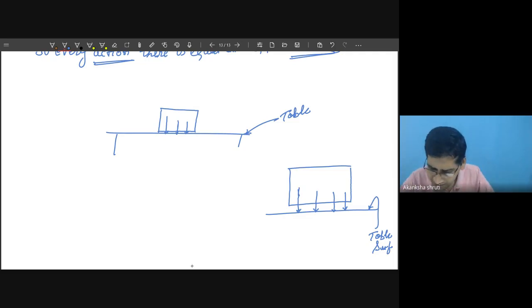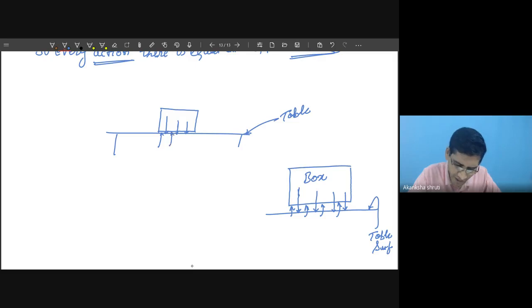Now this table will exert a force over the box. This is the box. Means this table will also exert an upward force.